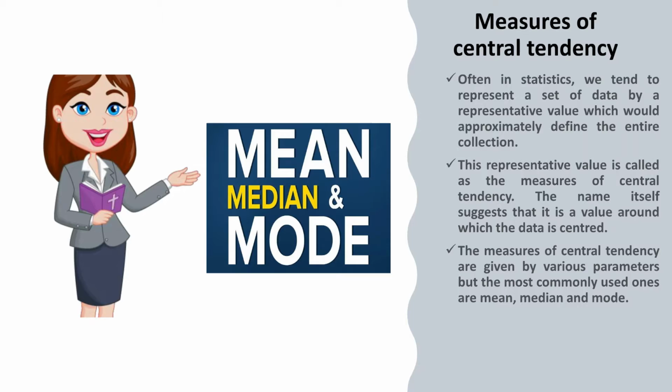So if you have the data and you find the central value, you come to know where we are actually standing, because in statistics we deal with a large amount of data. This measure of central tendency can be calculated by various parameters, but the three most commonly used parameters are mean, median and mode.